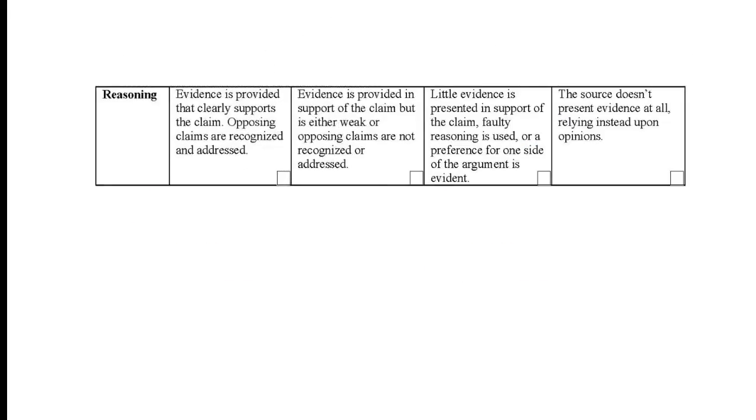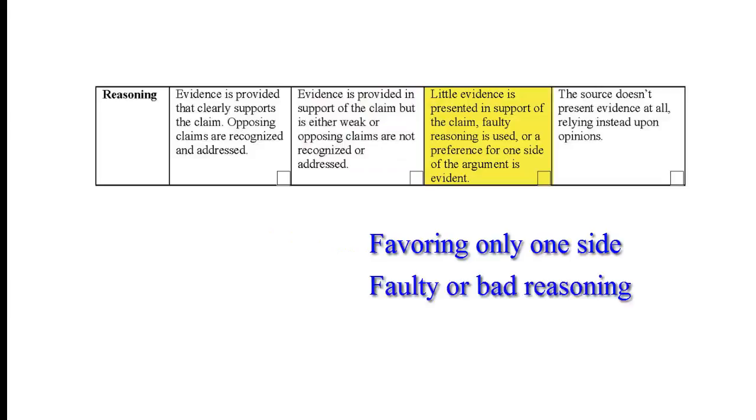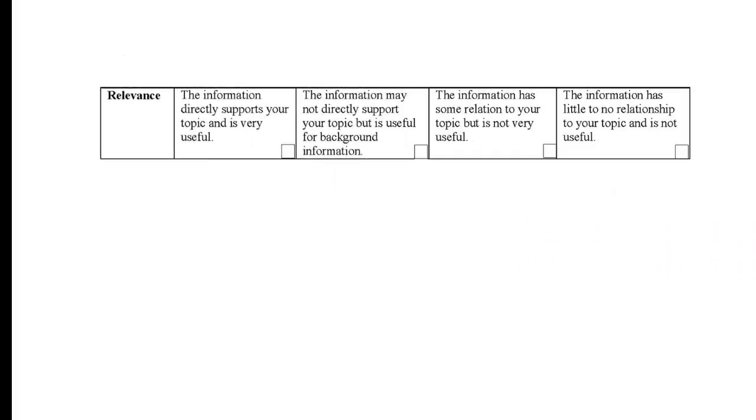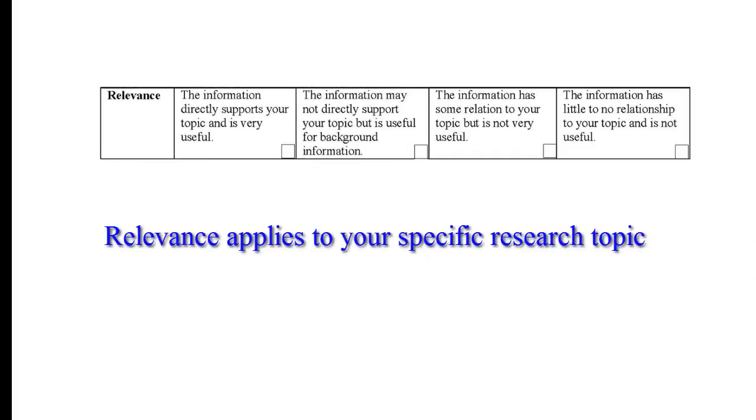Reasoning. What is the overall quality of the reasoning being used in supporting the claim being made or tested? Is evidence presented that clearly supports the claim, and are opposing claims recognized? Evidence may be provided, but is it weak or are opposing claims ignored? Is the quality of the reasoning suspect because little evidence is presented or fallacious or bad reasoning is used? If the source fails to present any evidence at all, it is relying upon opinions or unsupported reasoning and is thus problematic.